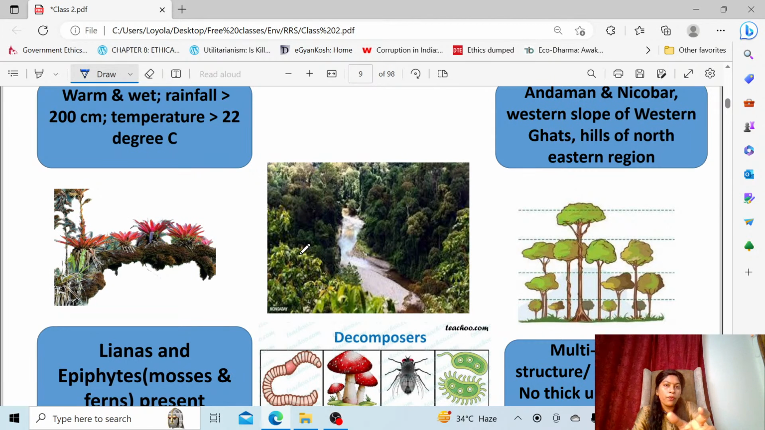Eastern slopes, it's not rain fed. There is no complete rain throughout the year. So you can see this is found in the western slopes of Western Ghats, hills of northeastern region. Okay, so there we can find the tropical rainforest. And then the characters. What are the characters of these forests?